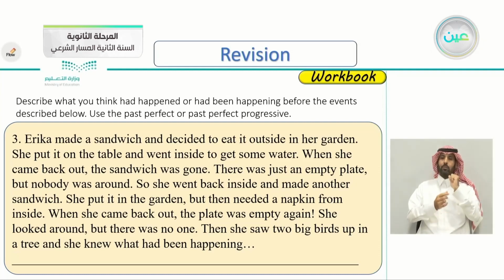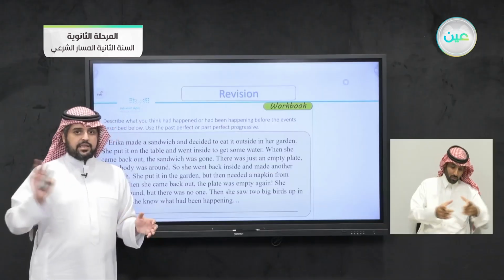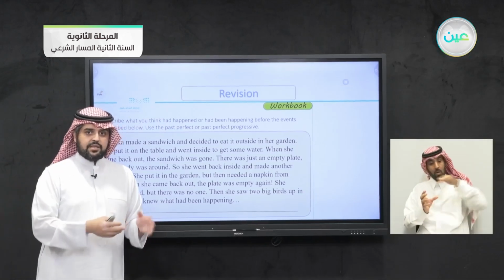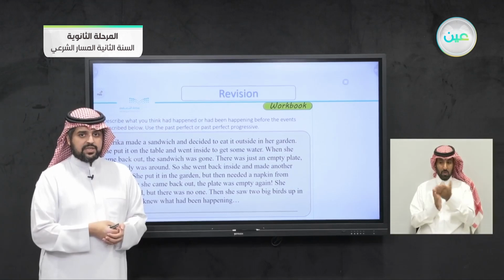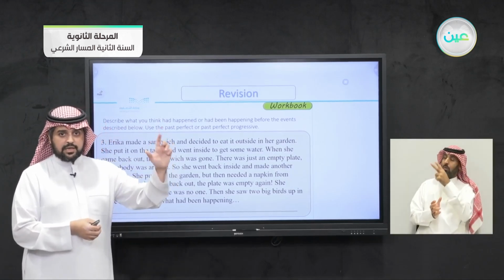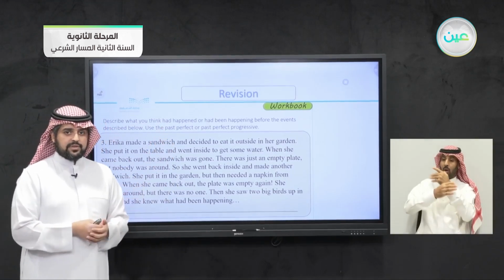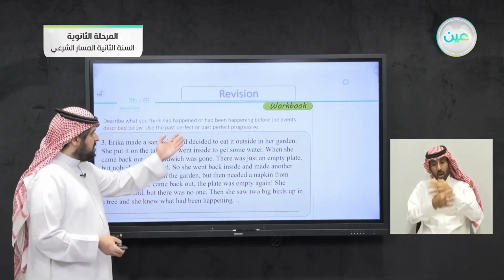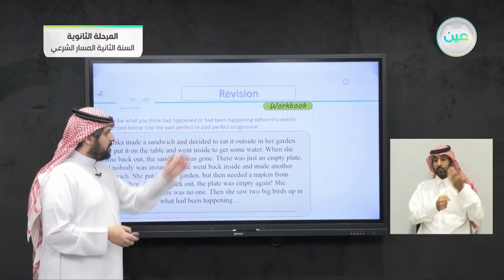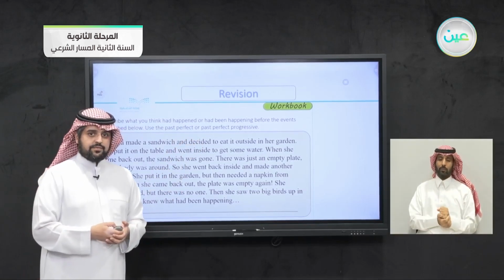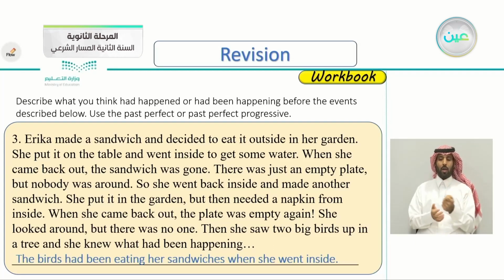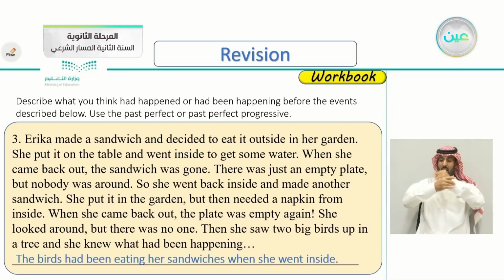So once she put a sandwich outside and went into the house for anything, a napkin or water, once she came outside, there was no sandwich. When she looked up at the tree, she saw two big birds. Of course, you can guess what happened, but remember to use the past perfect or the past perfect progressive. Okay, this is what I wrote. The birds had been eating her sandwiches when she went inside. Of course, it's very obvious.